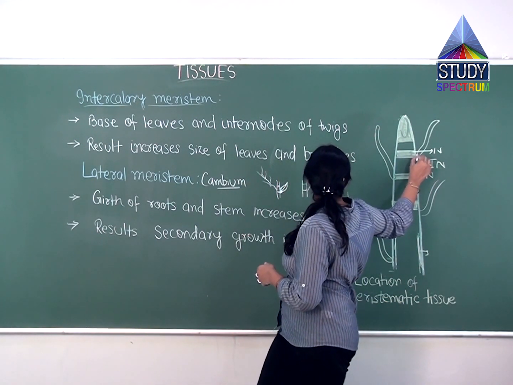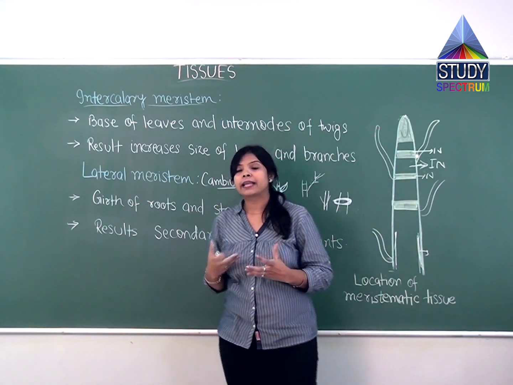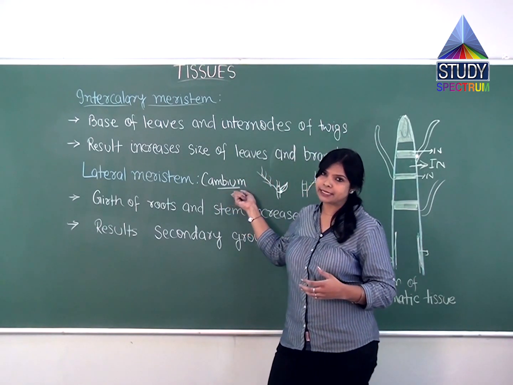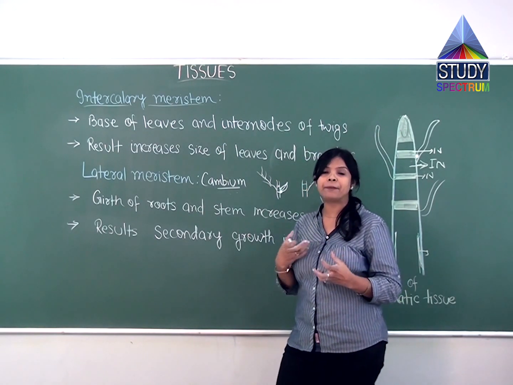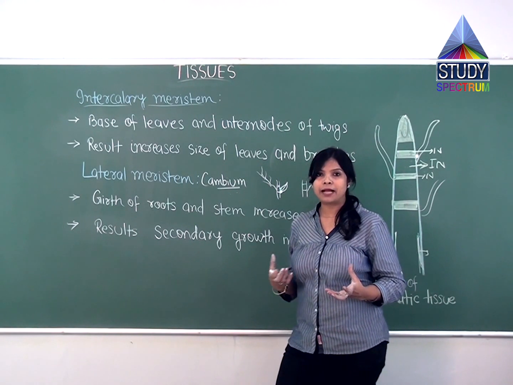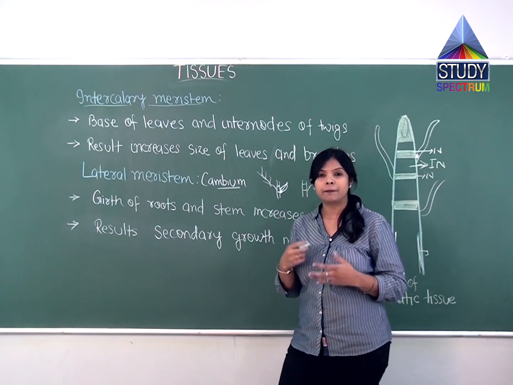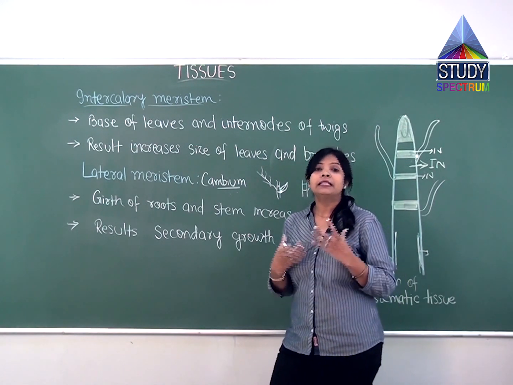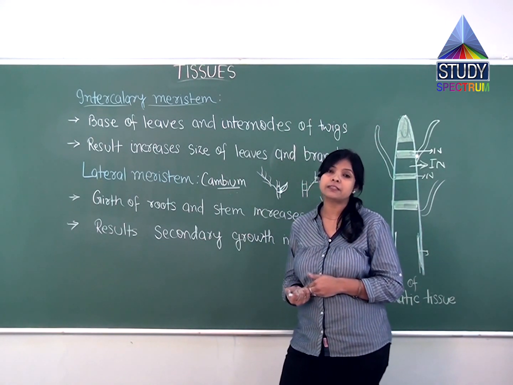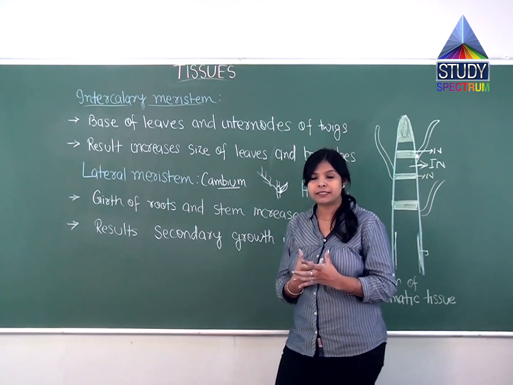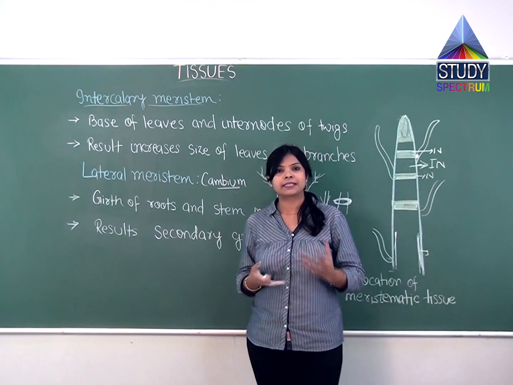Like if it is leaves, they will be present here, and they will be responsible for the increase in branches. Now the last one is the lateral meristem, that is cambium, and it will be responsible for the secondary growth in plants. Why? Because these are present at the lateral position of the plant. That's why they are called lateral meristem, and because of them the diameter or girth of the stem and root increases. So when the girth of the stem increases, it means the plant is taking secondary growth. So this is all about the types of meristematic tissues.